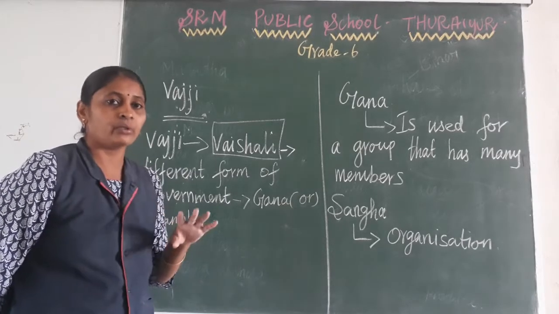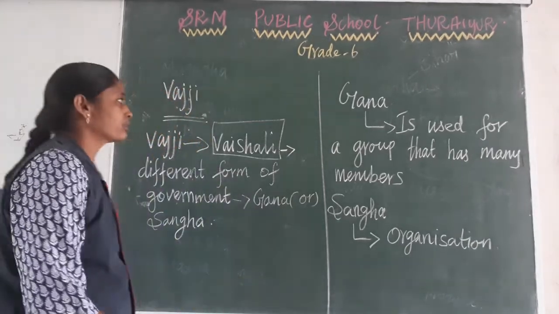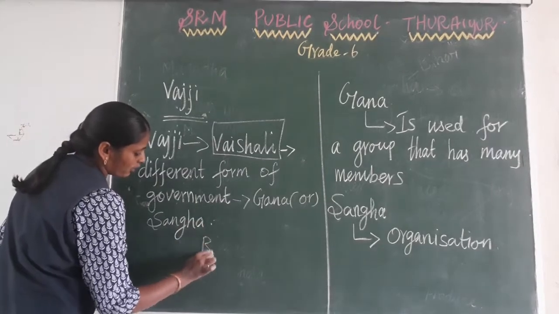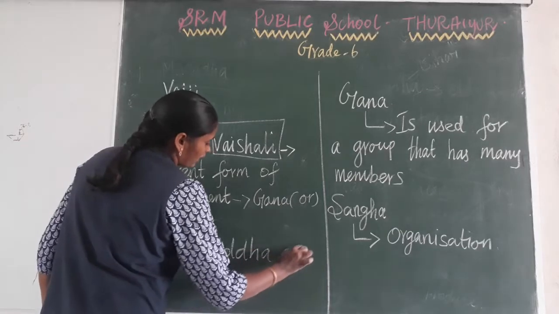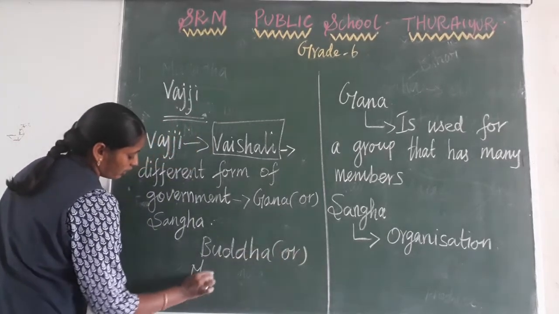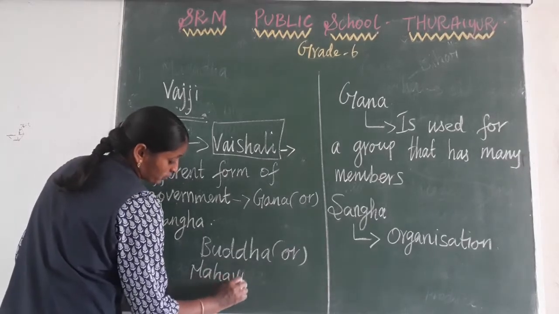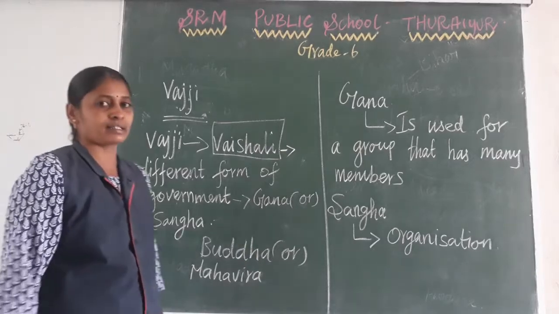So who were the followers of this Gana and Sangha? Mostly the followers of Buddha and Mahavira followed this structure of Gana and Sangha.